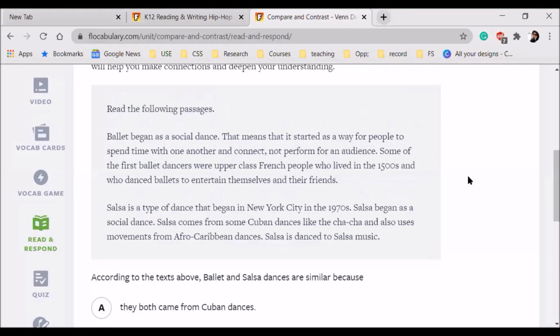Okay, so basically this paragraph I think is not an example of compare and contrast. These are basically two different paragraphs. This one is talking about ballet, and this paragraph is talking about salsa. So these are two separate paragraphs talking about two separate forms of dance. So now we have to tell whether ballet or salsa are similar or not. In the first paragraph, it is giving us all the attributes of ballet, and in the second, it is talking about salsa.